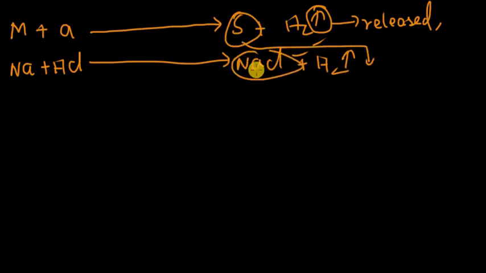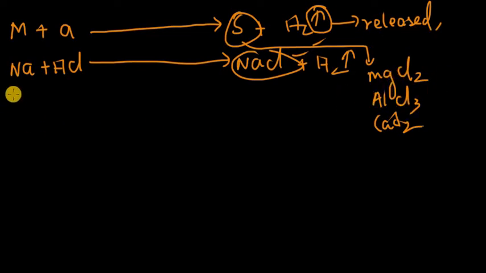Sodium chloride is table salt. This salt doesn't only refer to sodium chloride. There are lots of other salts too, such as magnesium chloride, aluminium chloride, and calcium chloride. There are tons and tons of other salts. Let's consider an example.